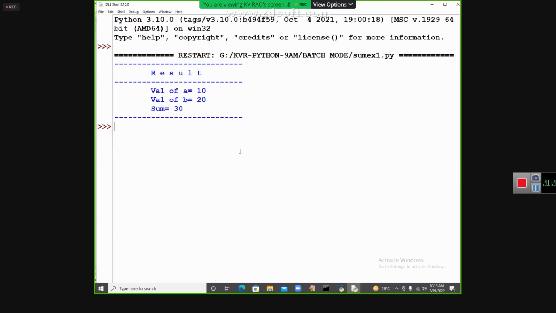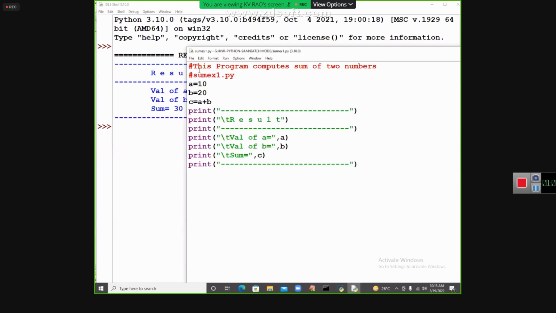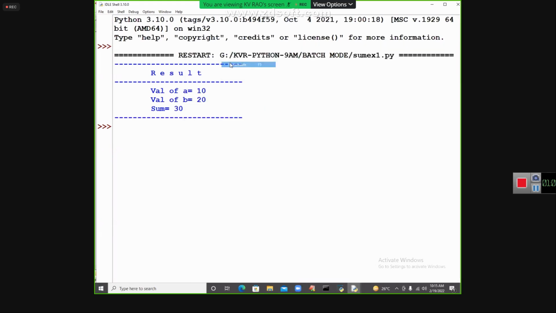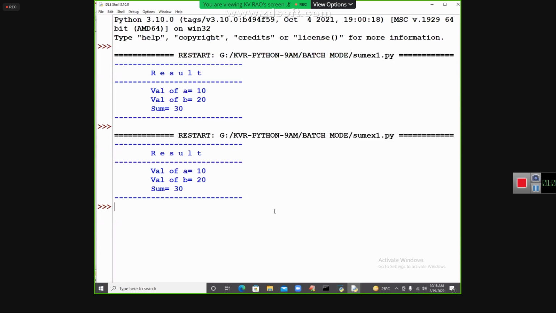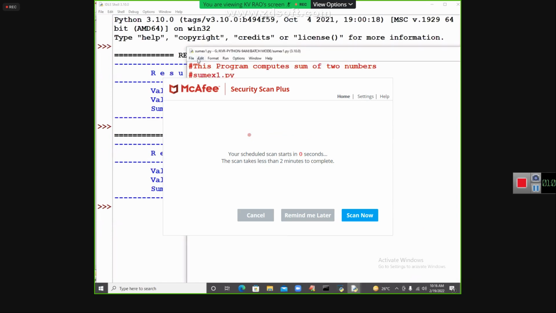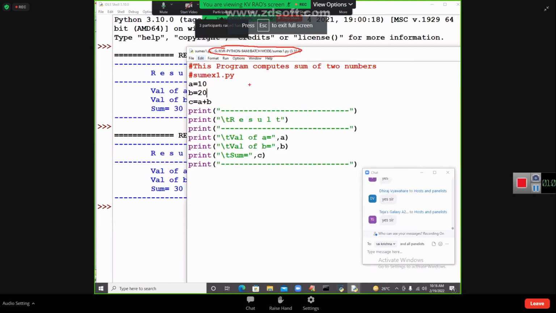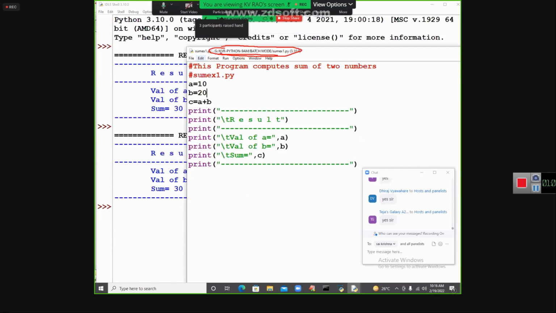Yes. To run the program the next way, you are developing the program in this place, and one way to run it is called Run Module. To run this program in another way, see my program. Where is my program available? My program is available in this location. Go to that location, that means go to that folder.